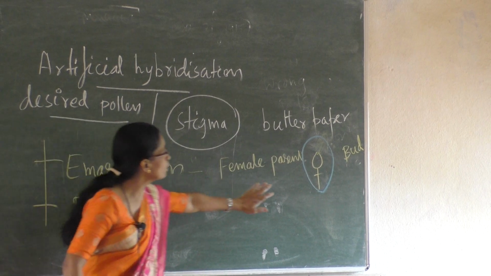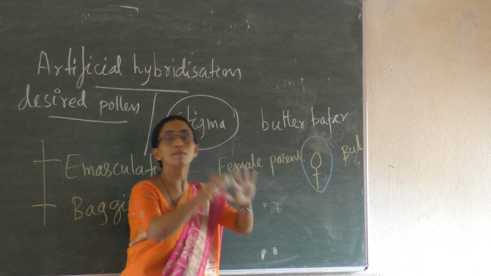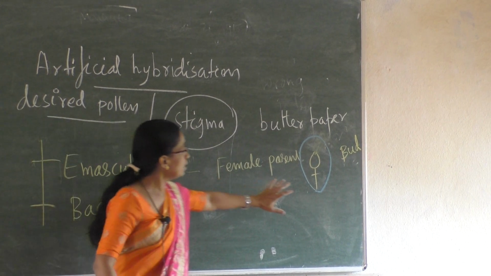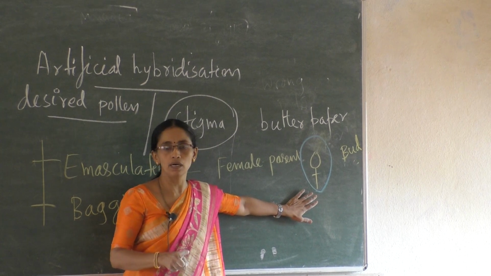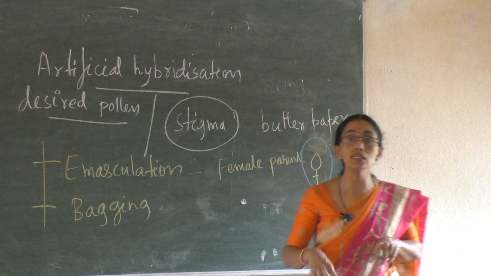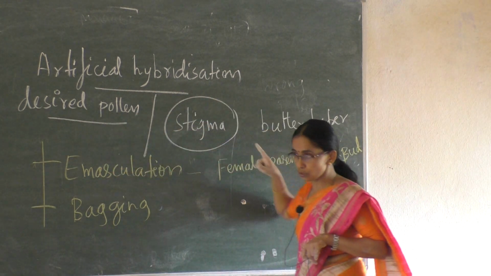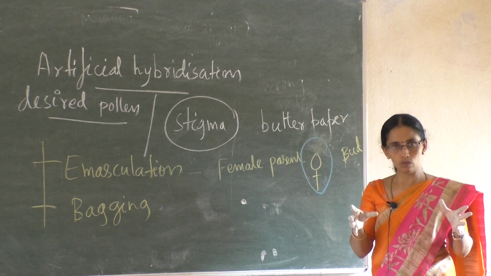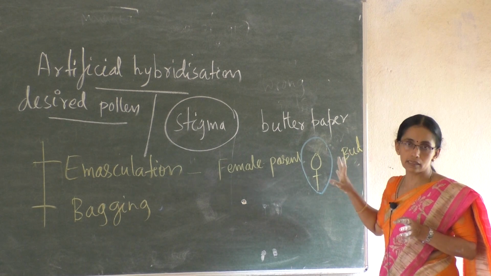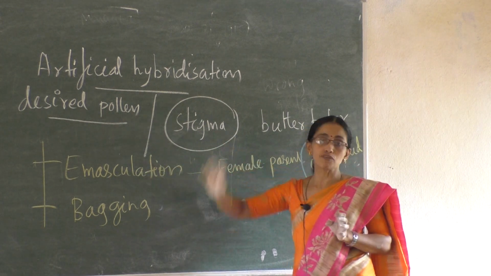What is the bagged flower now? The female flower, this one, the stigma, that is the carpel. The flower with the ovary, style and stigma is bagged. Now in this bagged flower, when the stigma matures and reaches receptivity, desired pollen from another plant is brought closer to it, the bag is slowly removed, the desired pollen is dusted on the stigma and it is rebagged. This process is called artificial hybridization.